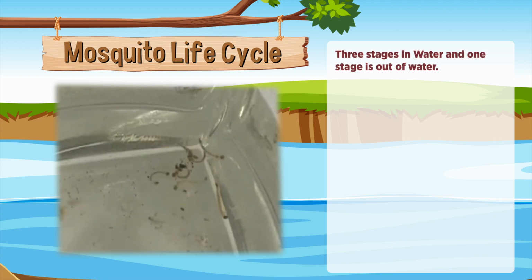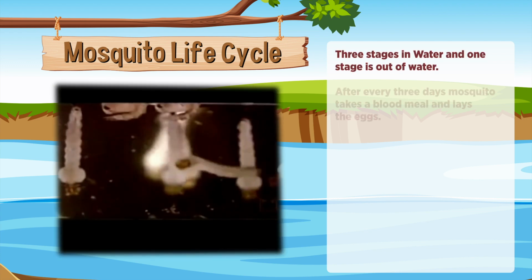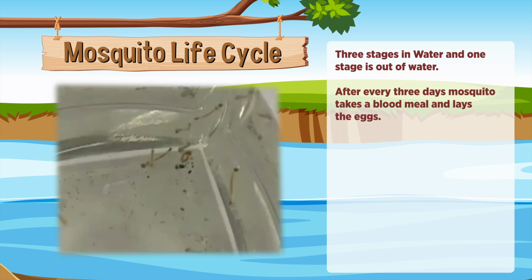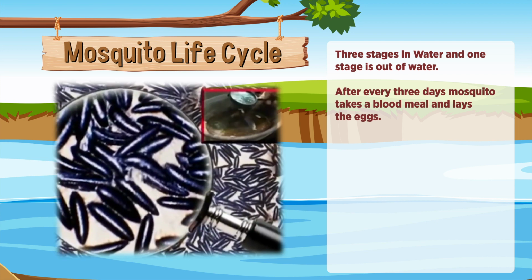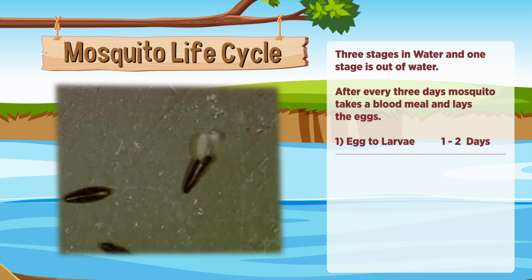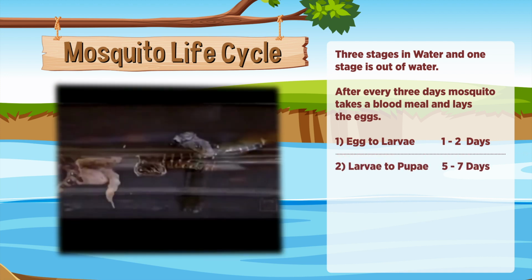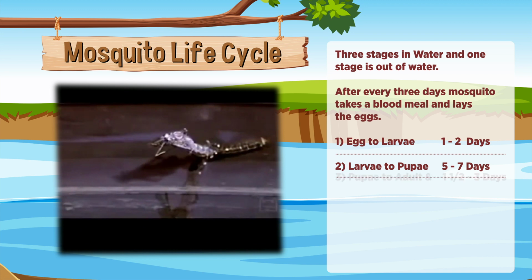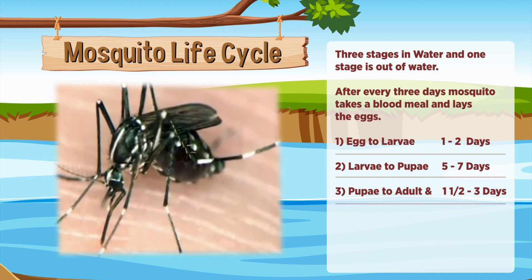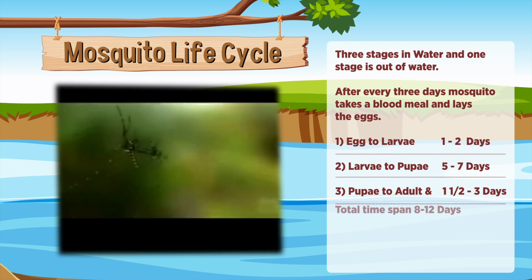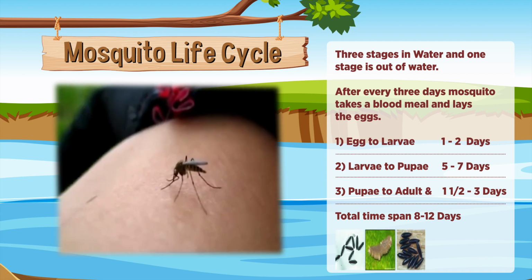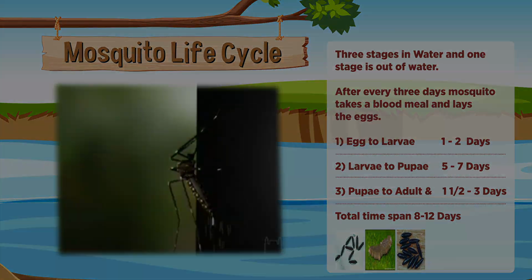The first three stages are the eggs, larva, and pupa in the water. And the fourth stage is the complete mosquito out of the water. Eggs hatch into larva in 1 to 2 days, with larva to pupa taking 5 to 7 days, and pupa to adult mosquito taking 1.5 to 3 days. The total life cycle takes 8 to 12 days. The total life cycle of mosquito is of 22 to 28 days.